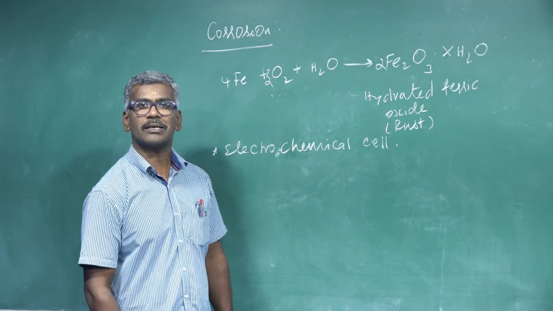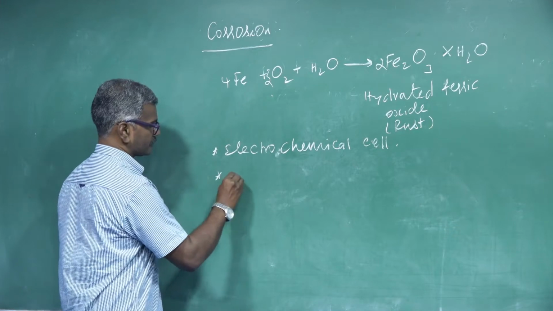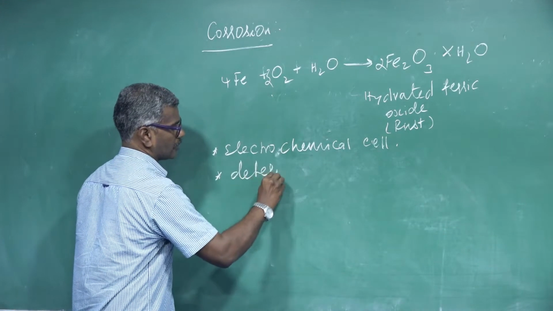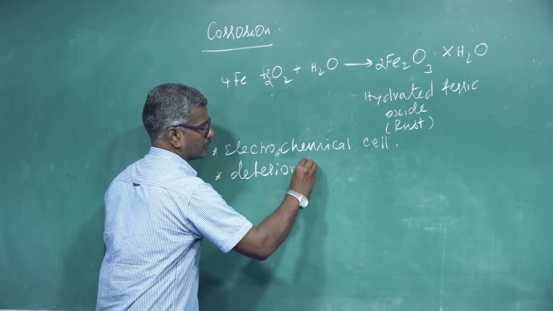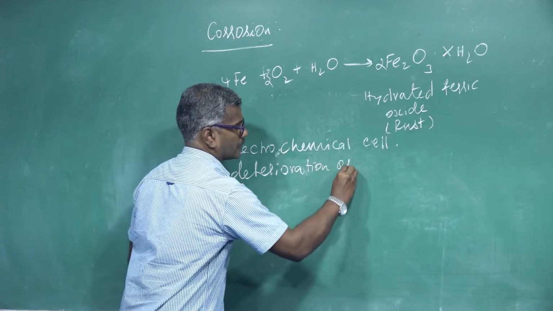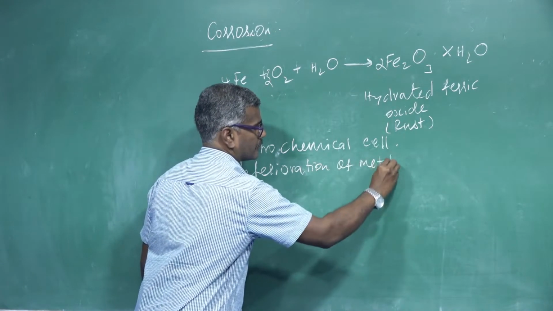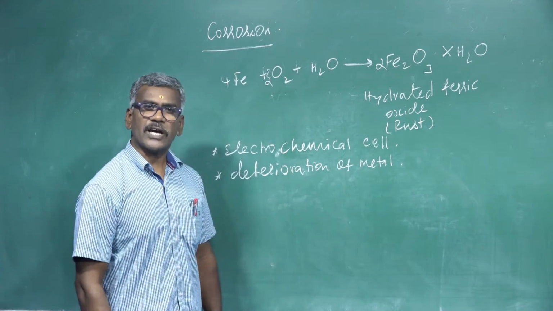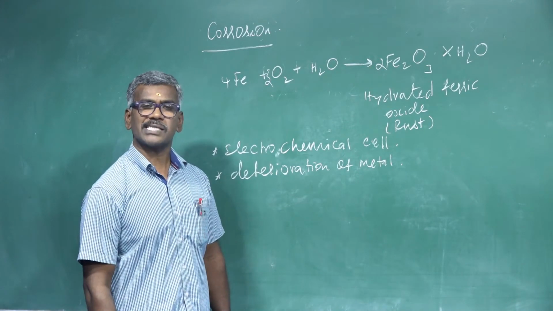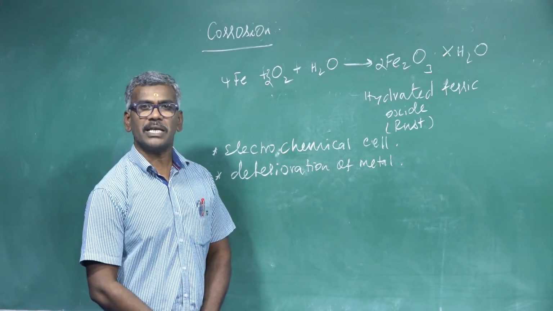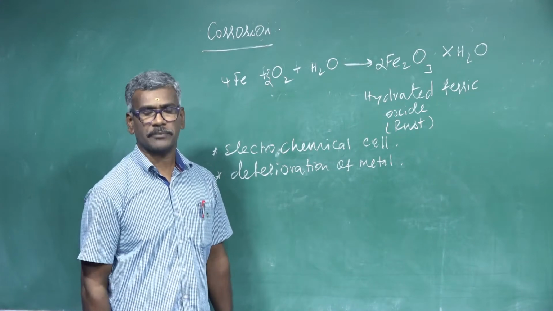This is called corrosion. The result of corrosion of iron is damage to our buildings and bridges, etc.